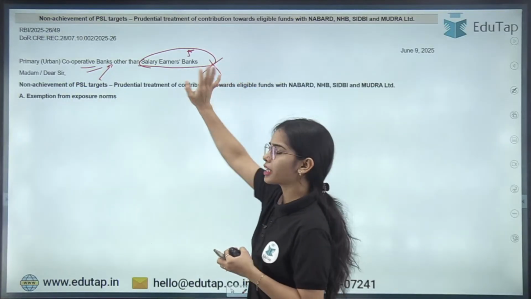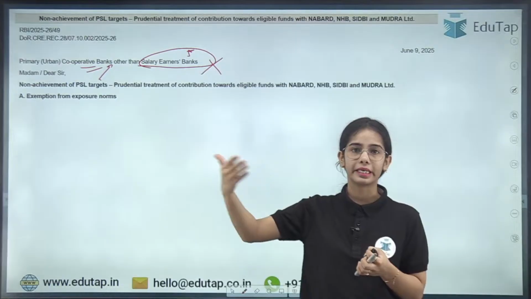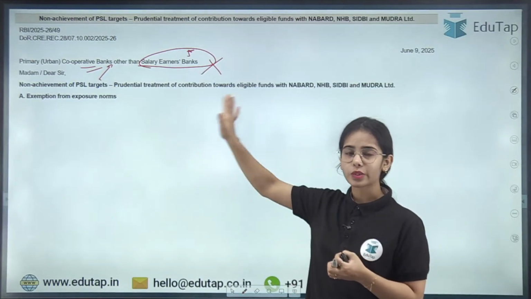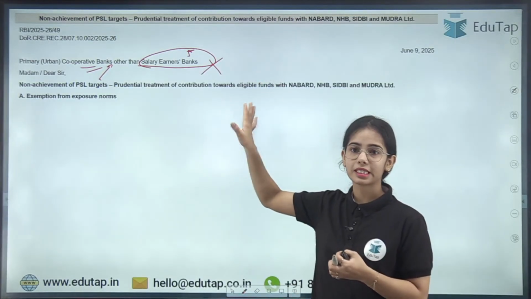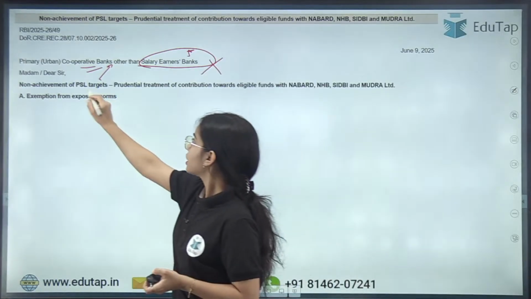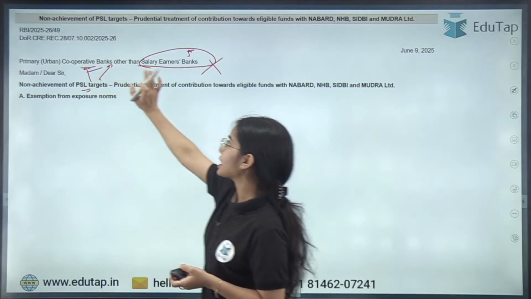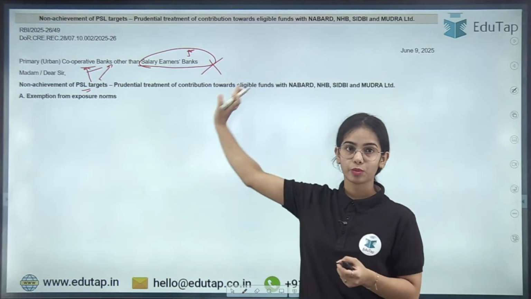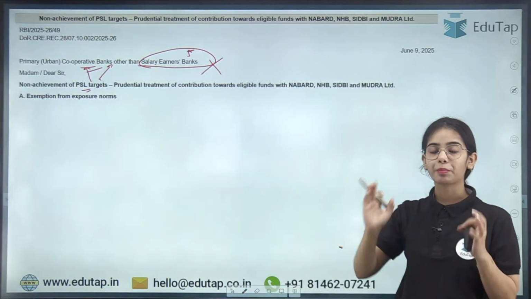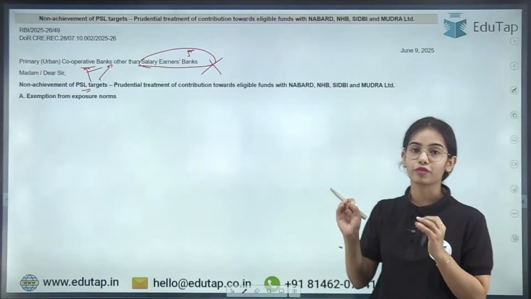Now salary earner banks do not have to follow the priority sector lending targets. So that's why this non-achievement of PSL targets is only for the primary urban cooperative banks other than salary earner banks. I hope this is very much clear. Always the applicability is very, very important from the examination point of view.